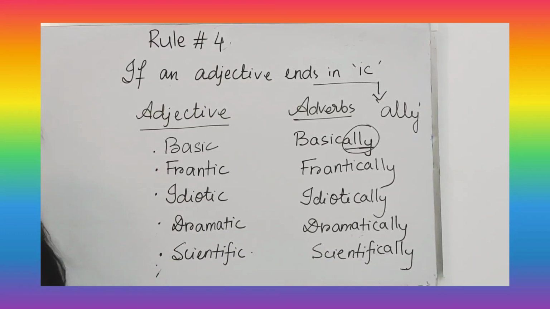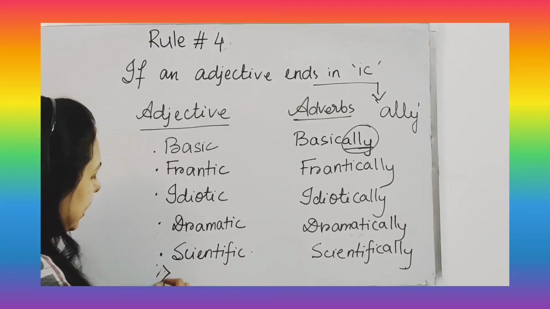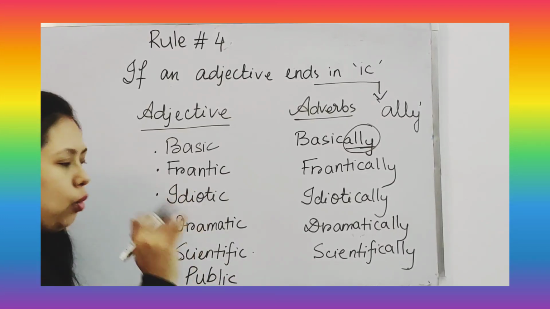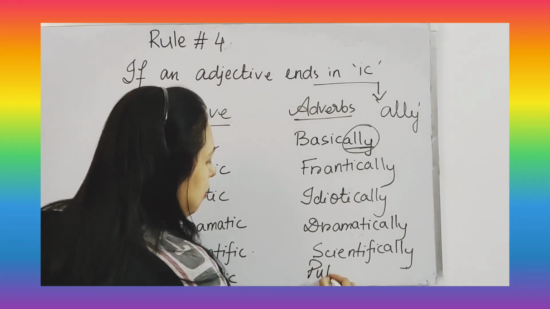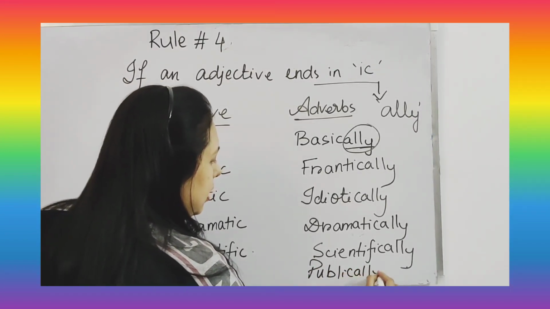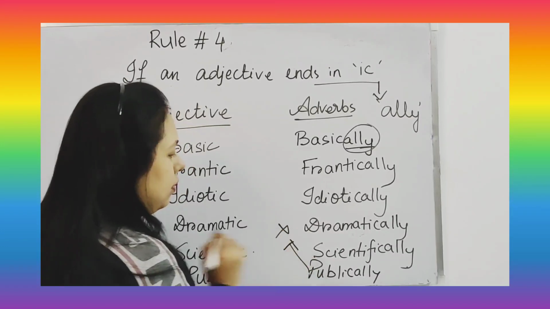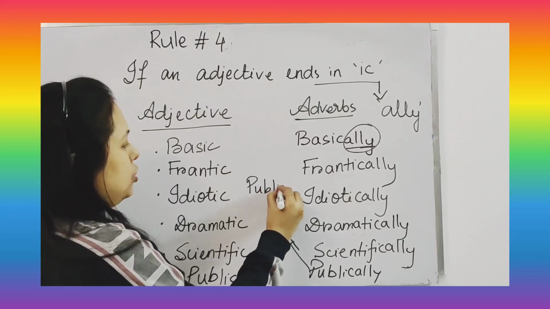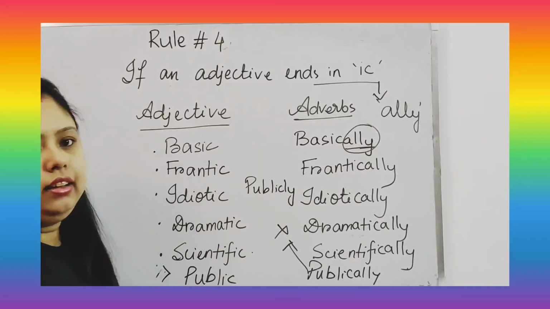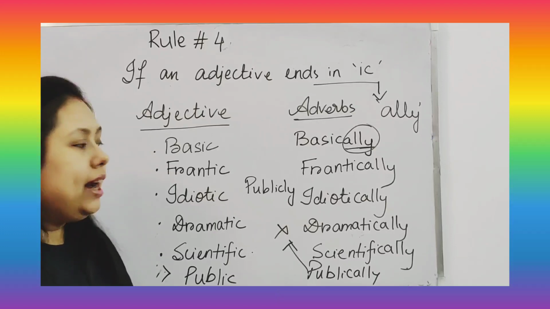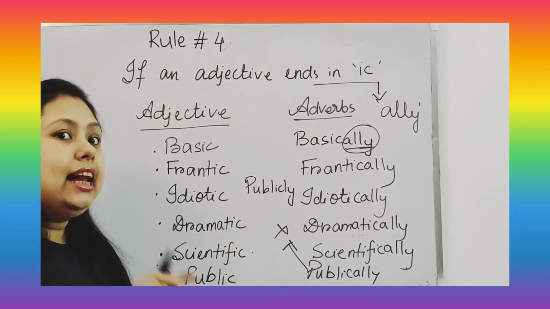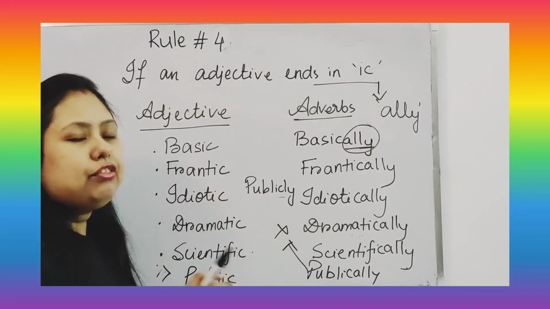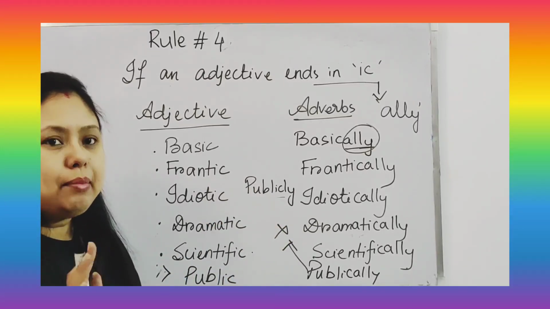But there is an exception to it. Like if it's public. So according to the rule, what will it be? It will be publicly. But it is wrong. The exception is that public will be just publicly. It will not be publicly. If you write P-U-B-L-I-C, then A-double-L-Y, it will be wrong. So the exception in this case is that you just have to add L-Y to it. Okay. So am I clear?